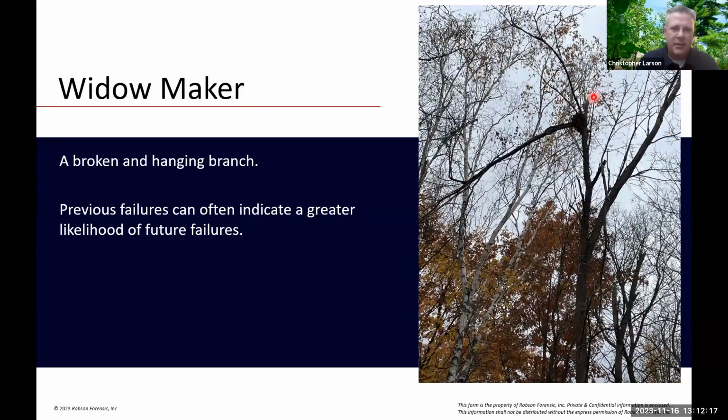And in this particular example here, I'm circling kind of where this branch broke, and it's a little bit more obvious because the leaves are off the tree. But when the leaves are on the tree, that might not be as obvious, and this could create a greater potential for failure of this other side because it takes away any dampening effect that the weight of this limb had when this is now broken and hanging there.